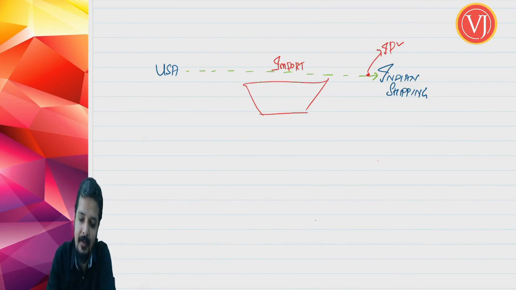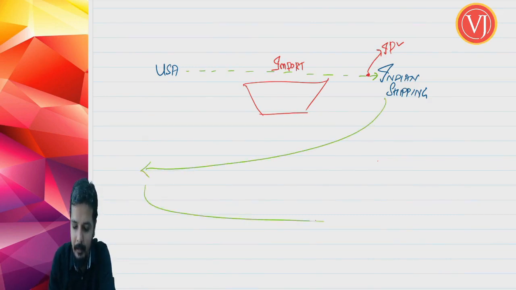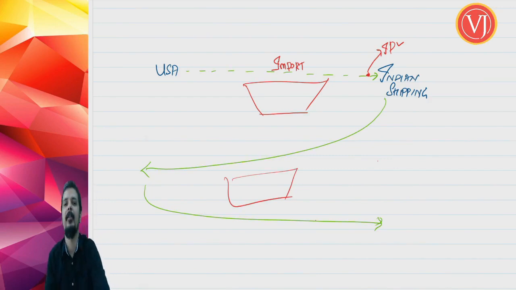But the same vessel again and again will be used for taking the goods outside India, bringing the goods in India, so on and so forth. And the same vessel is again and again used for conveyance. So this Indian shipping line, what it will do? It will use the same conveyance that it has purchased for the first time, on which import duty was paid.